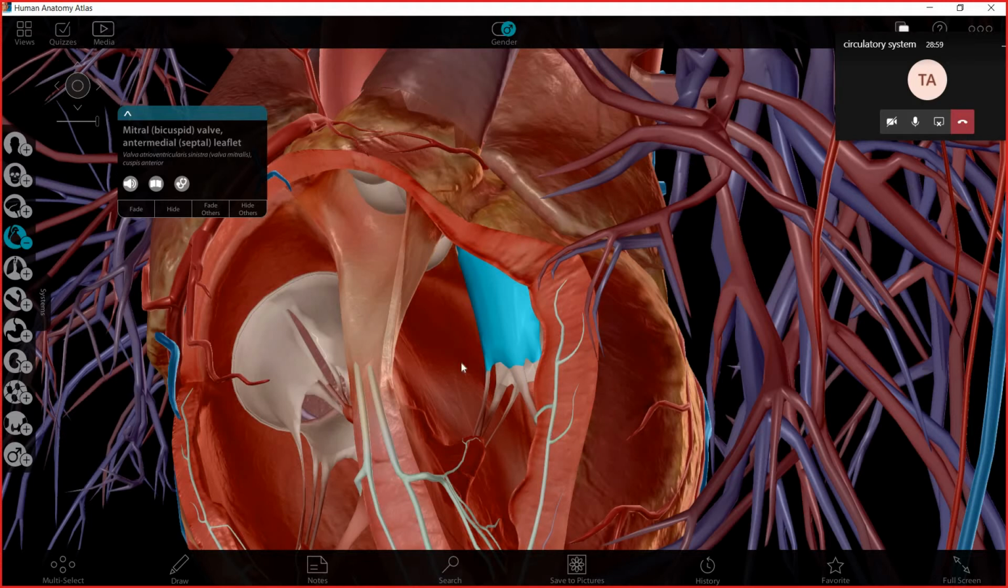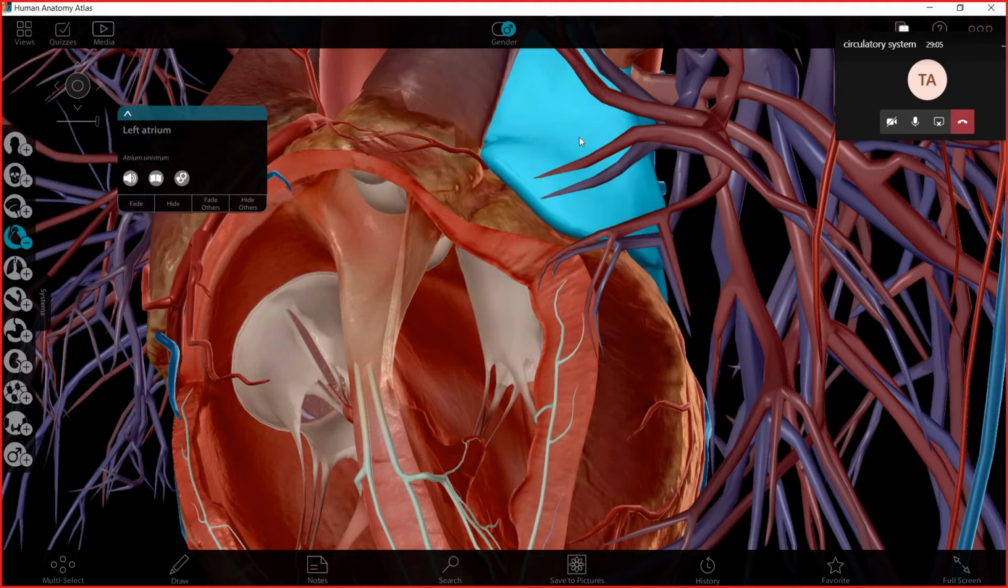It will close. So it will not allow the blood here to return back again to the atrium. So the blood will flow in just one direction. All valves in the heart or in the vessels or anywhere in our body work like this. Any valve you can find, it works like this. It just makes the blood flow in one direction and not go back.